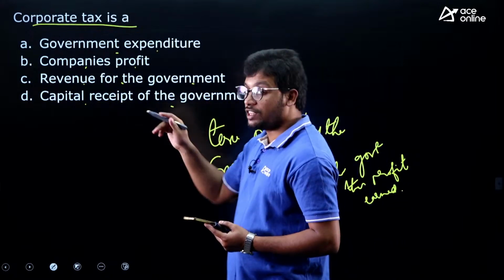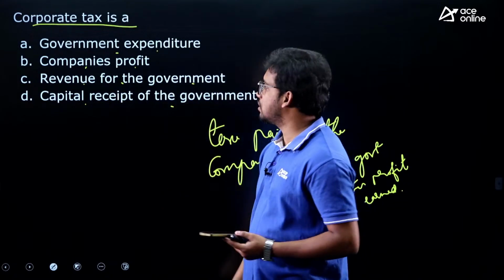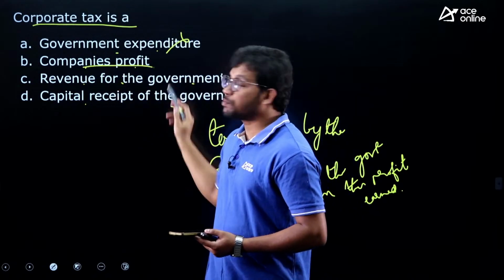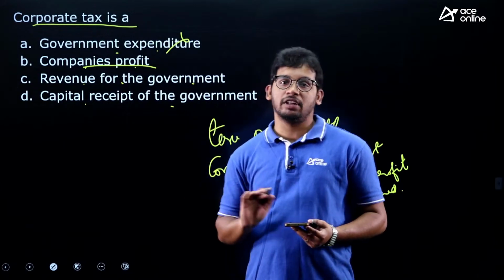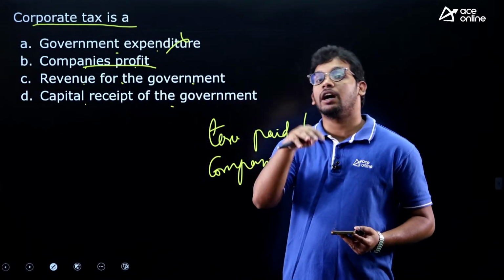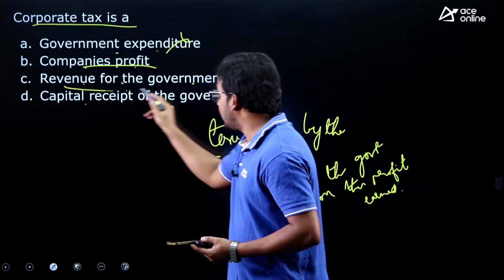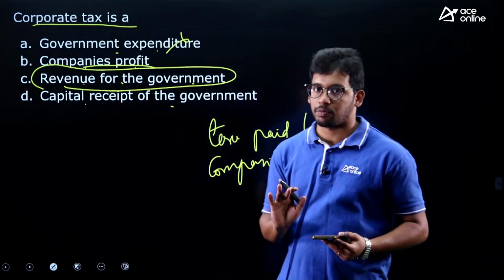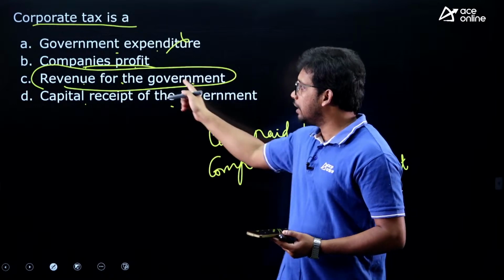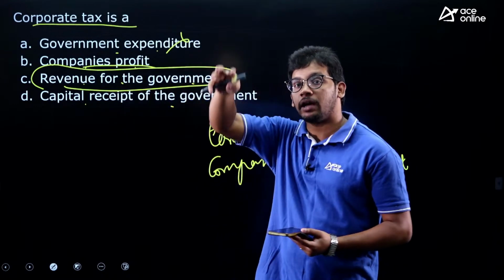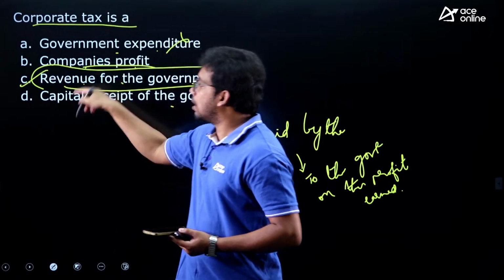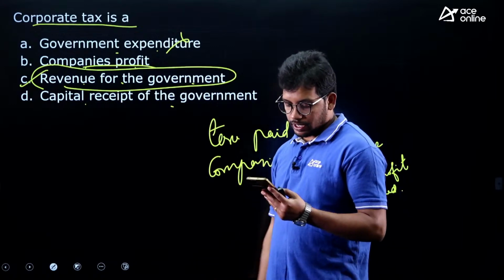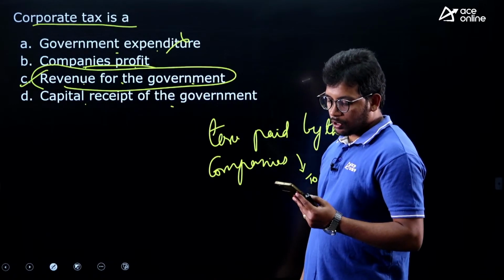Let us see, they have confused you, this is also one of the previous questions. It is not a government expenditure; this is a tax paid by the companies. It is not a company's profit; corporate tax is a tax collected by the government from the companies. So it is revenue for the government, income for the government, not the private company's profit. It is a tax, income earned, revenue generated by the government from the companies. So the answer is C. To confuse, they have given the companies' profit option, right. A very good evening, Mahalakshmi. I hope now this is clear.